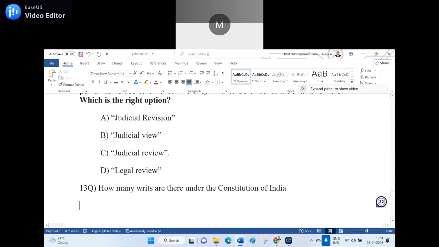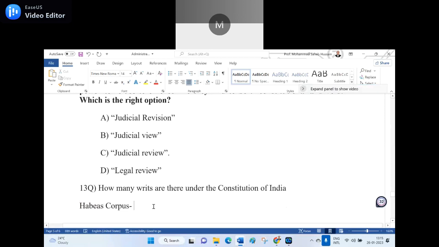Habeas corpus and certiorari. Habeas corpus number 1. Certiorari? No, it is not the right sequence. What is the right sequence? Number 1, I know it is habeas corpus.